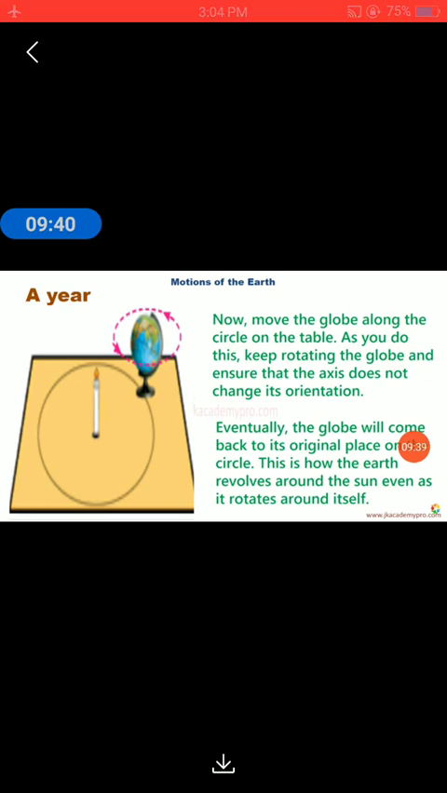This is how the earth revolves around the sun even as it rotates around itself. So this tells us that when the earth is rotating, that is turning around itself, it is also moving around the sun. So they are going on together. That is, simultaneously the earth is moving around itself as well as moving around the sun. So this gives rise to one whole year. So have you understood? The earth is moving around itself, it is moving around the sun, and for this process it takes one whole year.